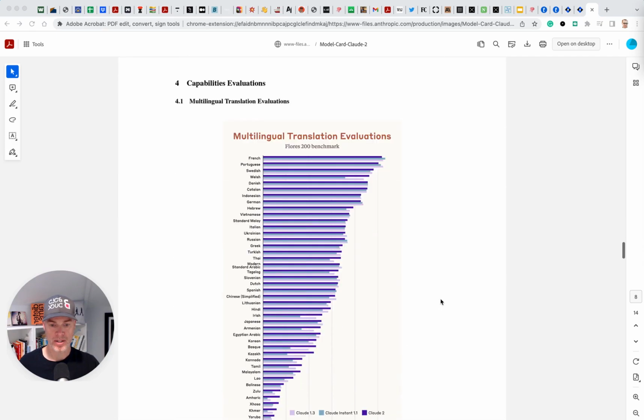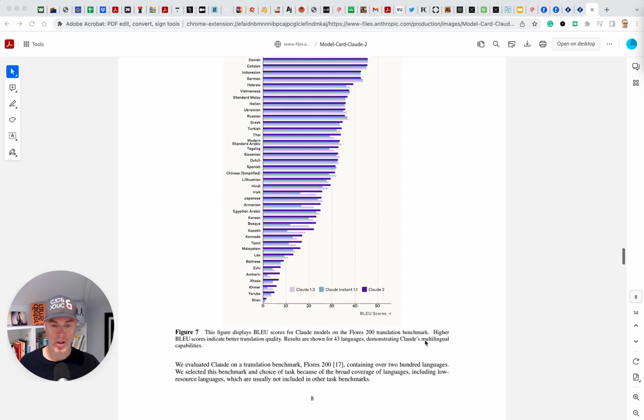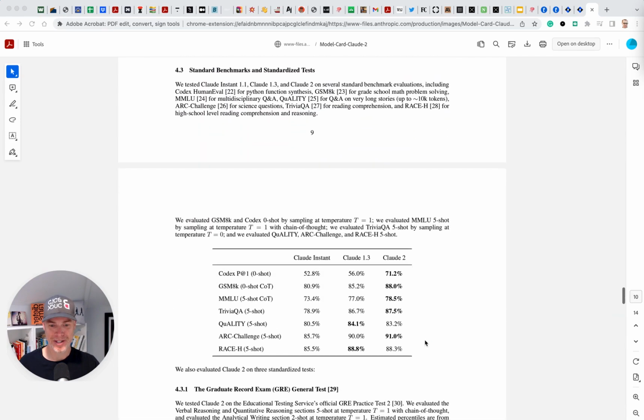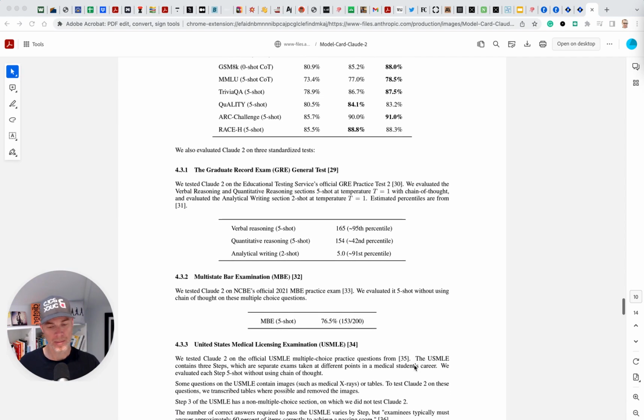Let's see, where are some other things? Obviously, multilingual translations. Look at all the foreign languages that Claude generally can handle, and Claude 2. This is for the legal professionals out there. The multi-state bar exam performance: Claude 2 was able to score 76.5% on that, which is interesting.